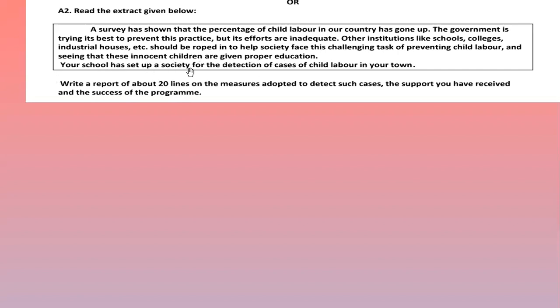Your school has set up a society for the detection of cases of child labor in your town. Now here, this paragraph talks about child labor. Now here it is given in the last sentence, your school has set up a society. Society means a group has been formed, a committee has been formed to detect the cases of child labor in your town. So write a report of about 20 lines on the measures adopted to detect such cases, the support you have received, and the success of the program.